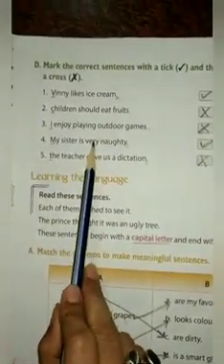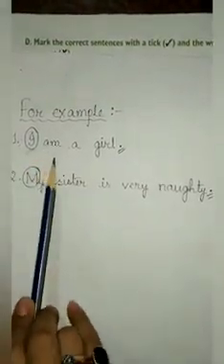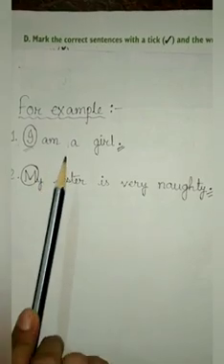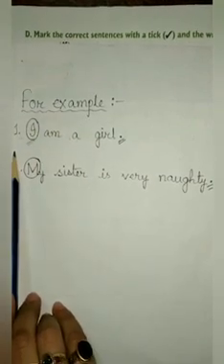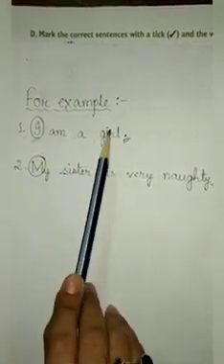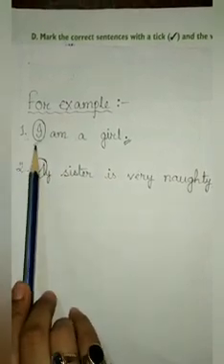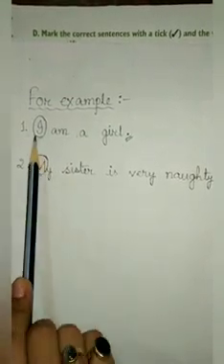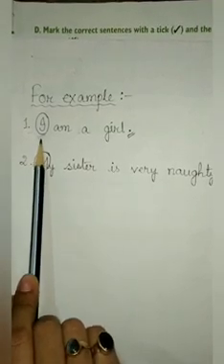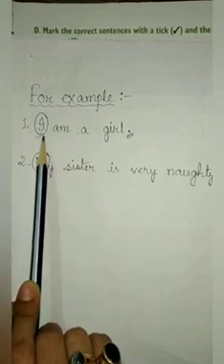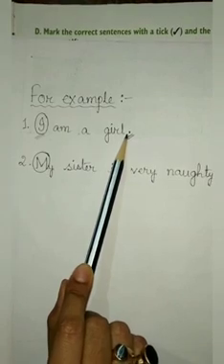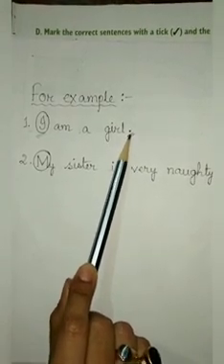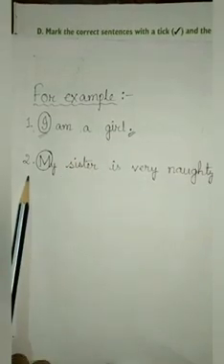Children, before doing this book exercise, we have to understand that a sentence should always begin with a capital letter and end with a full stop. For example, number 1, I am a girl. Here, you can see that the first letter of this sentence is I. So, it will be a capital letter. And here, after girl, we have to give a full stop. Okay? Now, let's come to the second example.